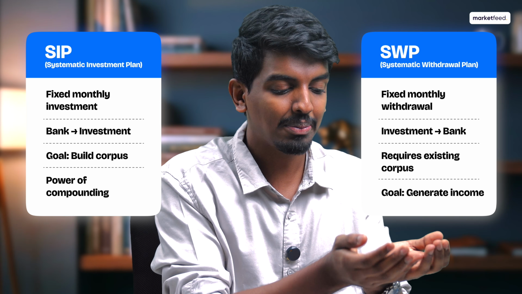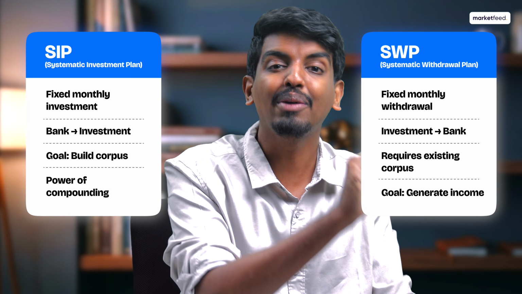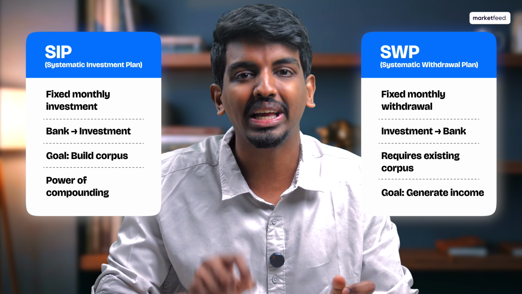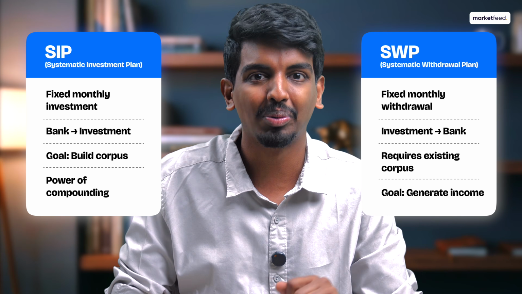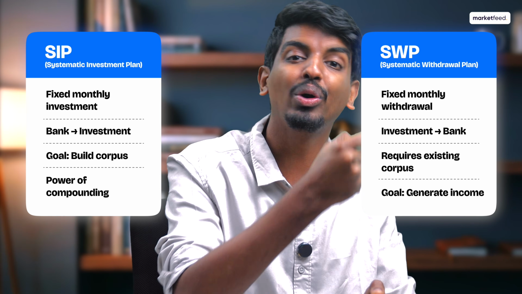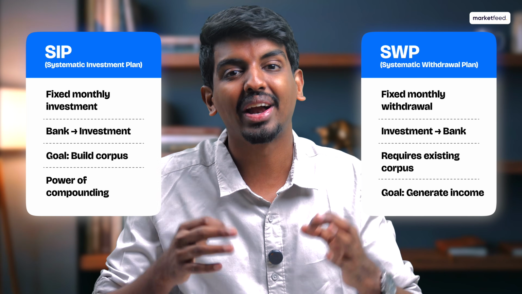Now, SWP is the proper opposite of that. That means you have to build a corpus, and every single month you can withdraw money into your bank account from that corpus, and hopefully also keep growing that corpus so that you never run out of money.